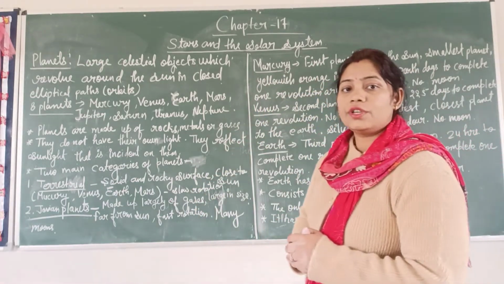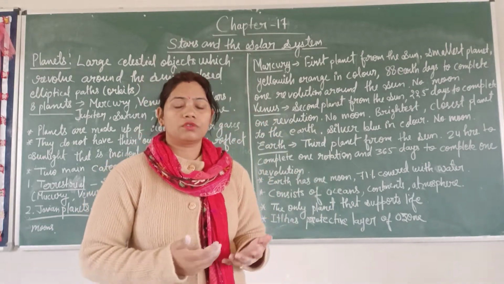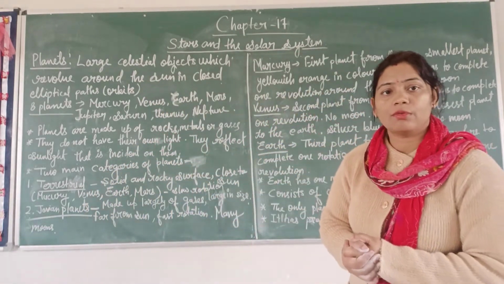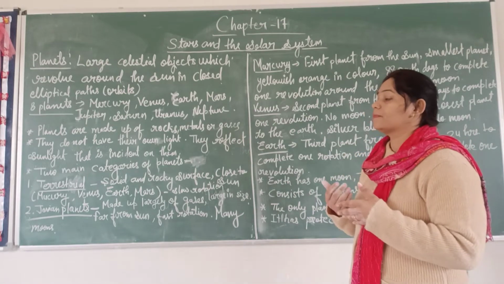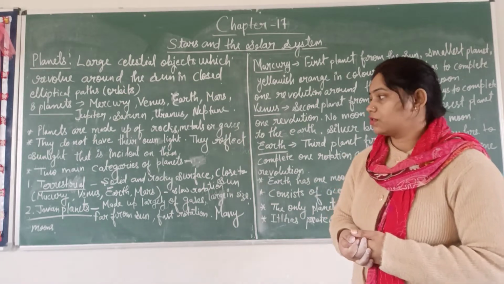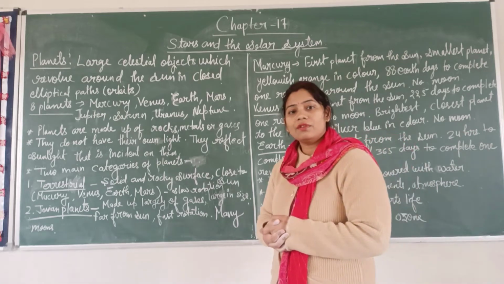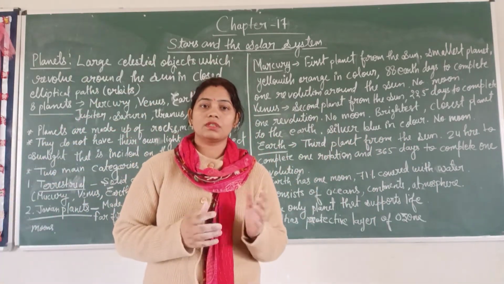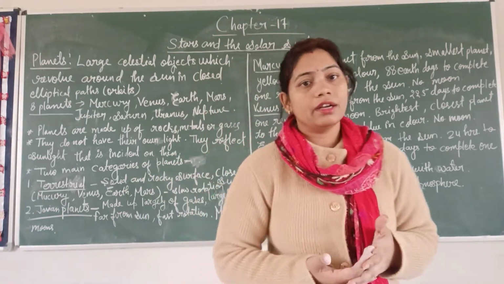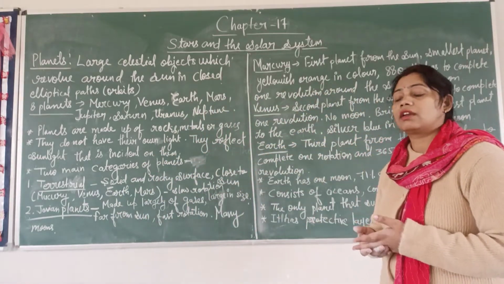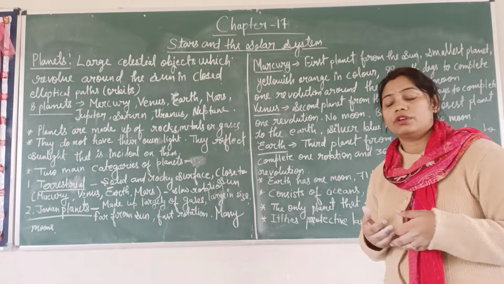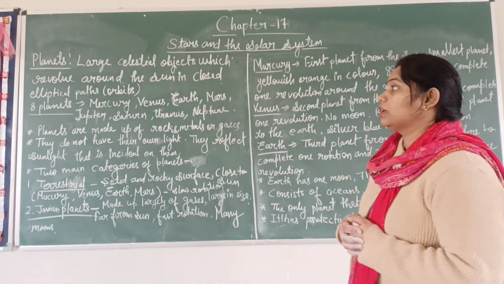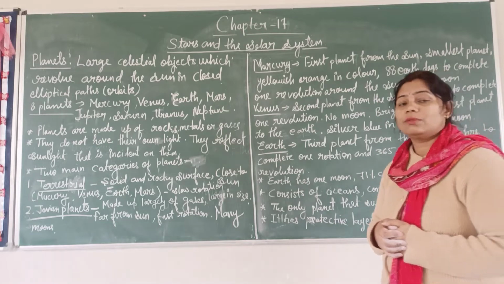So in our previous video we discussed the universe, astronomy, astronomer, sun, stars, celestial bodies, heavenly bodies, solar system, etc. So today we will continue with planets. In our solar system, the sun, its 8 planets and their satellites, and thousands of asteroids, meteoroids and comets were there. We have discussed that previously, and today we are continuing with planets.